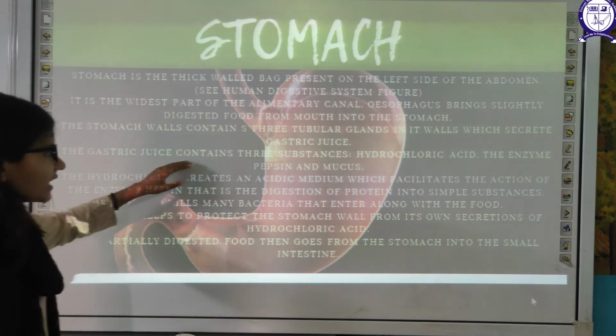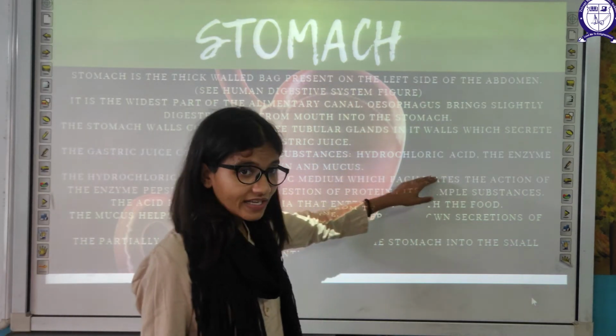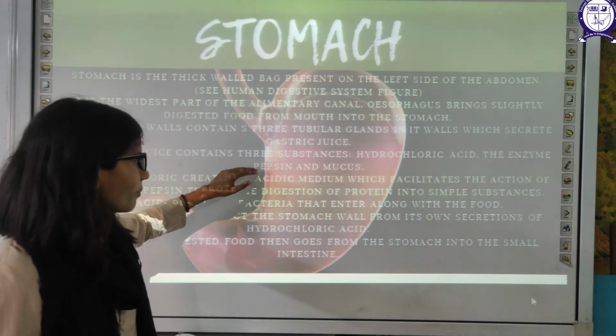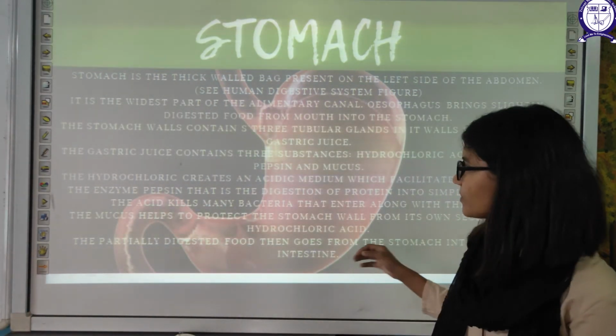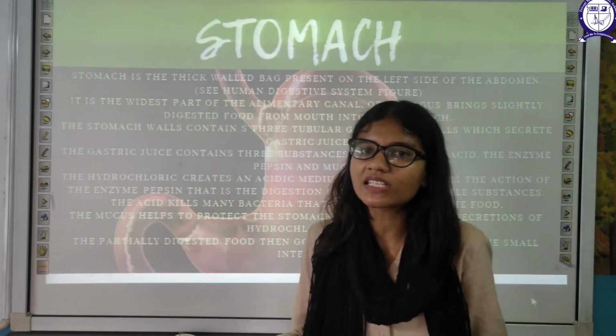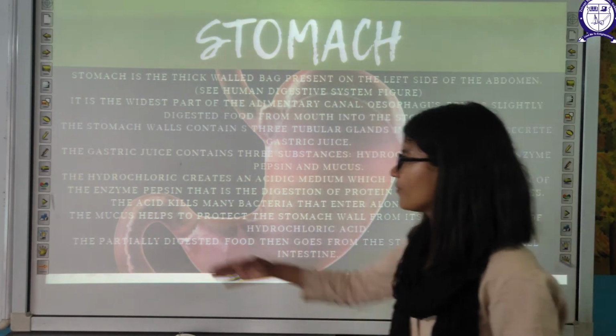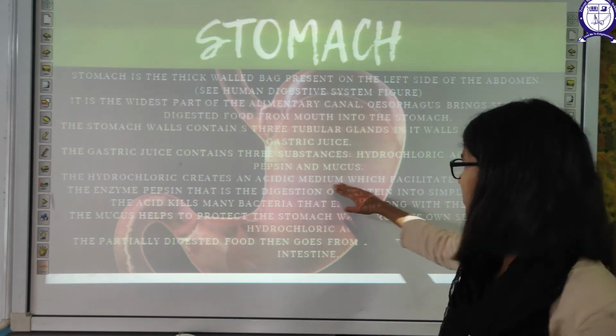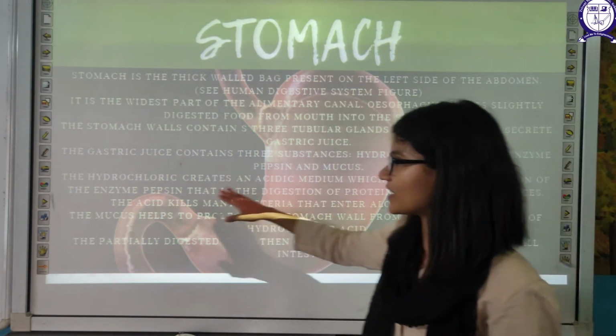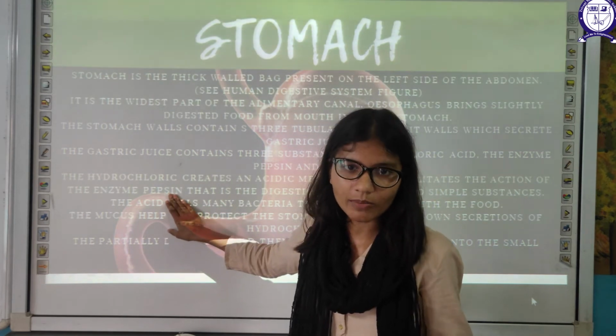The gastric juice contains three substances: hydrochloric acid, the enzyme pepsin, and mucus. All of these are required for digestion. Hydrochloric acid creates an acidic medium in your stomach, which facilitates the action of enzymes. Enzymes need an acidic medium to act.